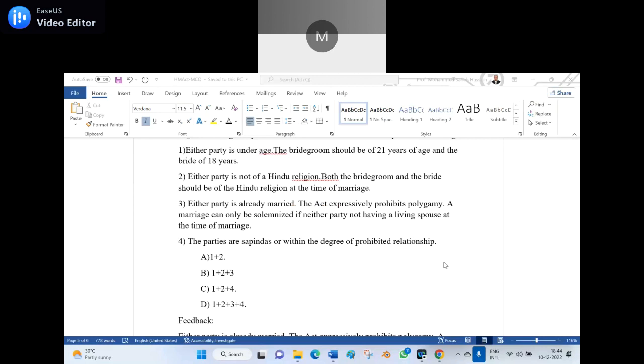Option A, 1 plus 2, sir. Wrong. Option D, sir. Wrong. If you happen to see the third, they said the act expressly prohibits polygamy. A marriage can only be solemnized if neither party has a living spouse at the time of the marriage.